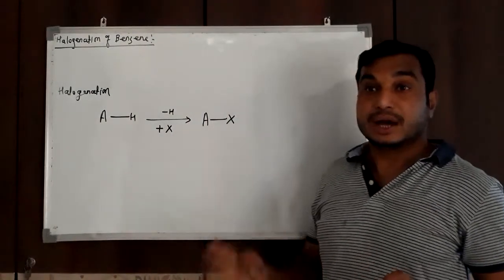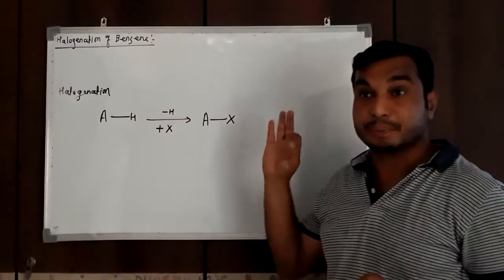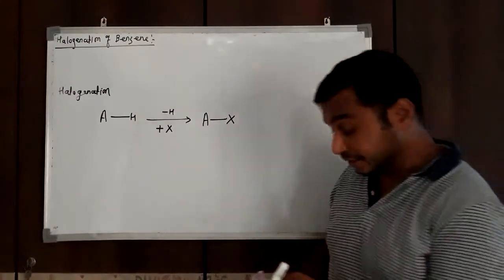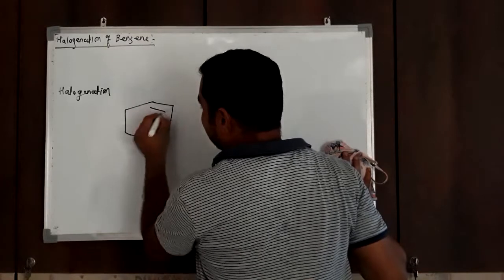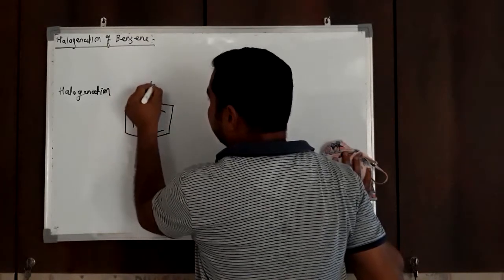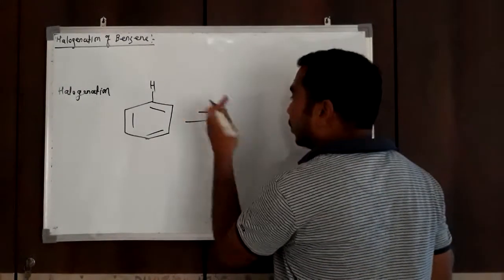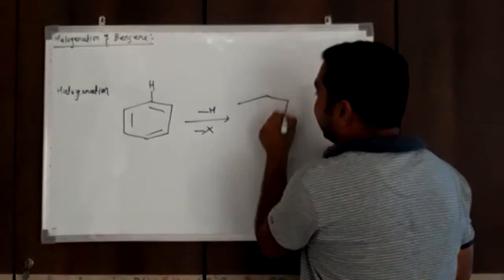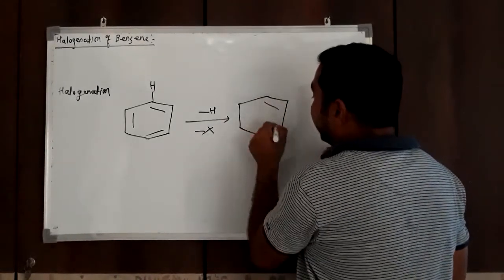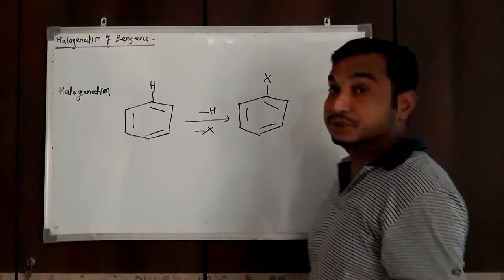Now, halogenation of benzene means what? Suppose we replace one or more hydrogen atoms of benzene by halogen atoms, then that is called halogenation of benzene. Let me try to write this reaction. This is benzene, and from this benzene I replace one or more, for example one hydrogen, by a halogen atom. Then this type of product is obtained.